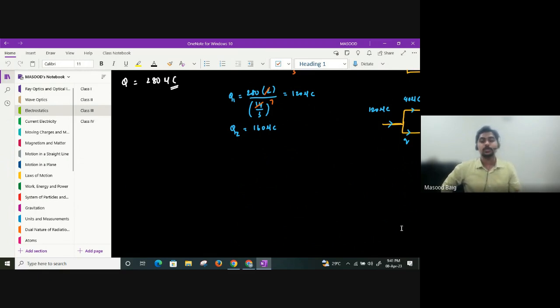If we talk about an uncharged conductor in the presence of an external field, then charge will get distributed on the surface. That is induction of charge, induced charges. But in the absence of an electric field, if you have a charged conductor, then the charge of that whole conductor will be distributed on the surface.